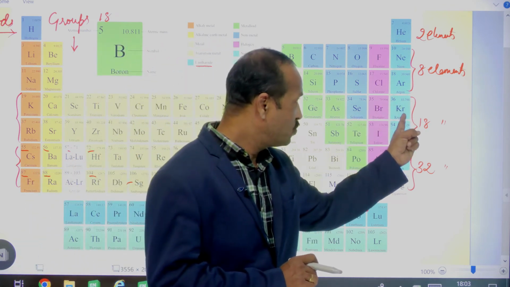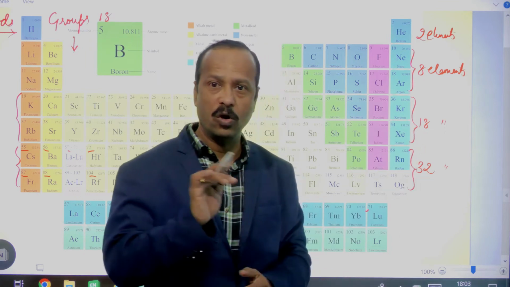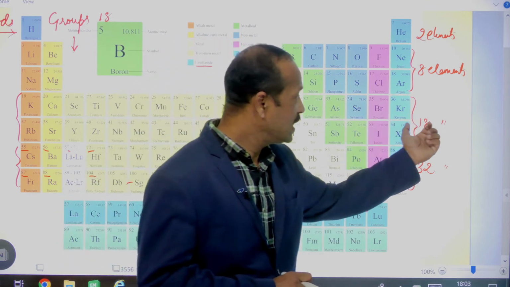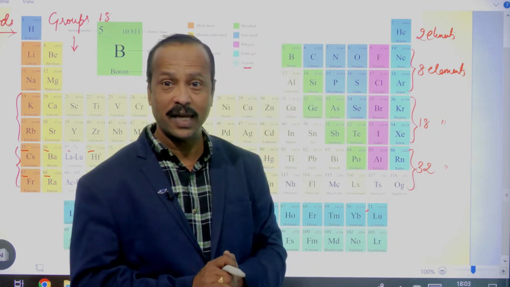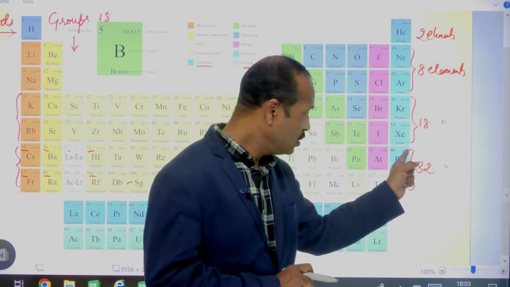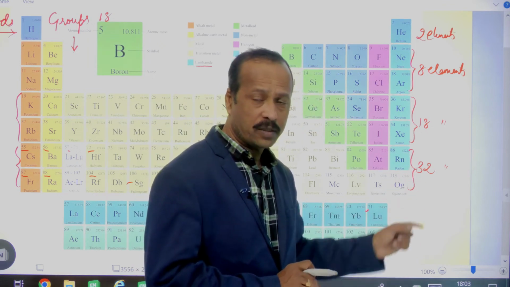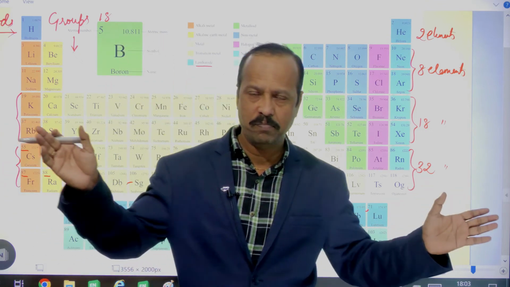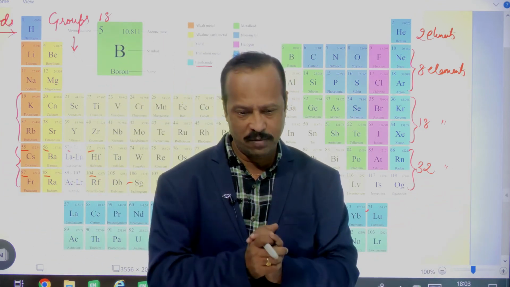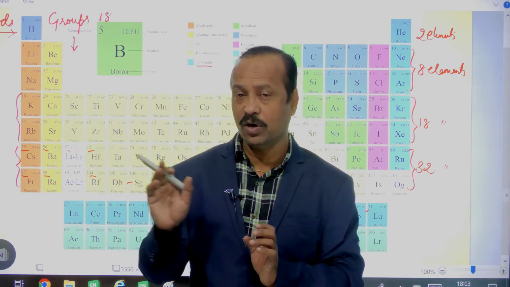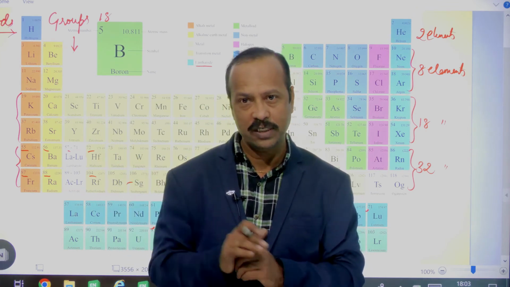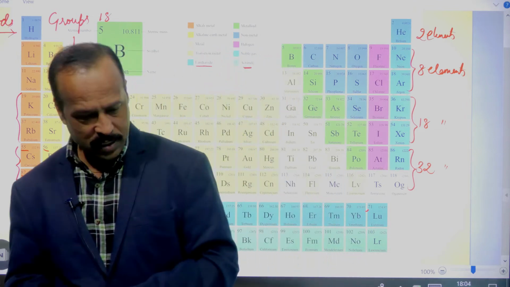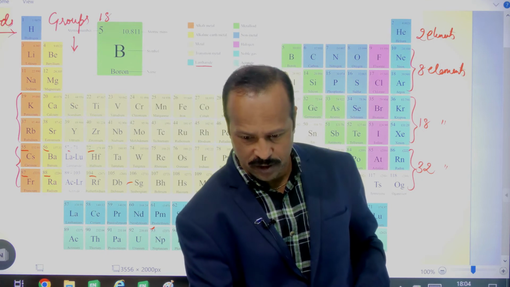Then this fourth and fifth are called long periods. What are they called? Long periods, because they contain 18 elements each. How many elements? 18 elements. Now the remaining two, the last two, are called longest periods. What are they called? Longest, because they contain 32 elements. So this is the arrangement of the elements in this periodic table. Clear? Any doubt? So that's about the arrangement of the elements in the periodic table.